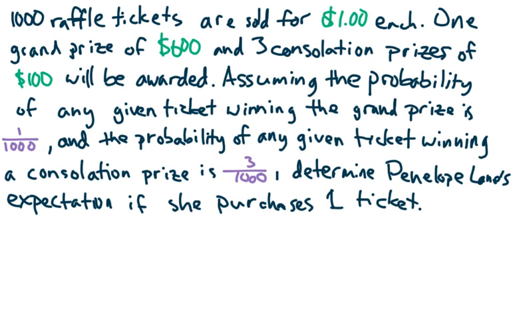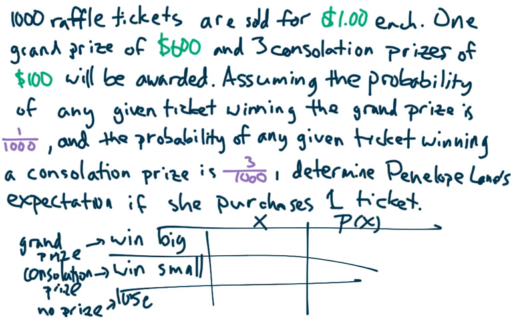Now, we've really helped you out here by saying exactly what these probabilities are going to be, right? You don't have to worry about conditional probability. All we need to know is what are the possible values of x and what are their probabilities. Last time, you either won or lost, right? But now, there's a grand prize and a consolation prize. But there's also the scenario where you get nothing. So you win big, win little, or win nothing, i.e. lose. If you win big, you're going to get $600, but one of those dollars was not new, you had it already, so you get $600 minus the first dollar that you put in.